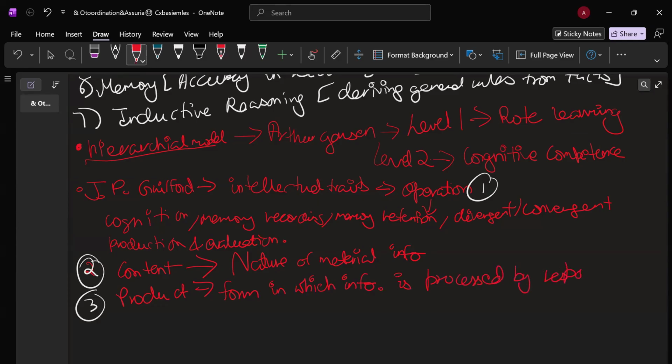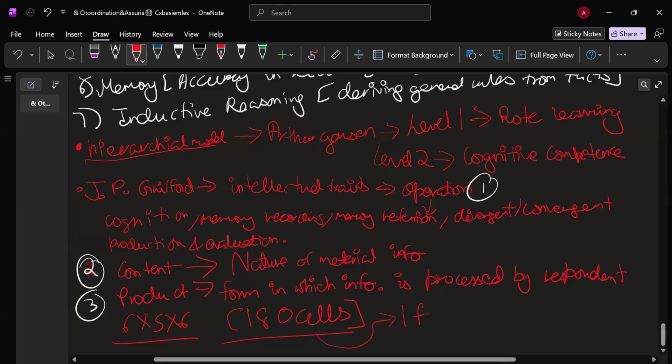Okay. Now, this is classified as 6 into 5 into 6 categories. And this model has about 180 cells. Although this is not necessary, but then since NCERT has given, we can consider it for 1 macro point of view. Okay. And these 180 cells, each cell is expected to have one factor or one ability. Fine.